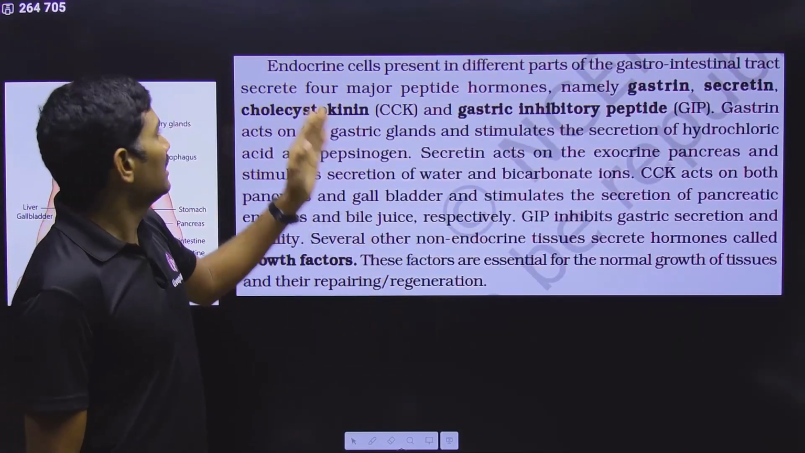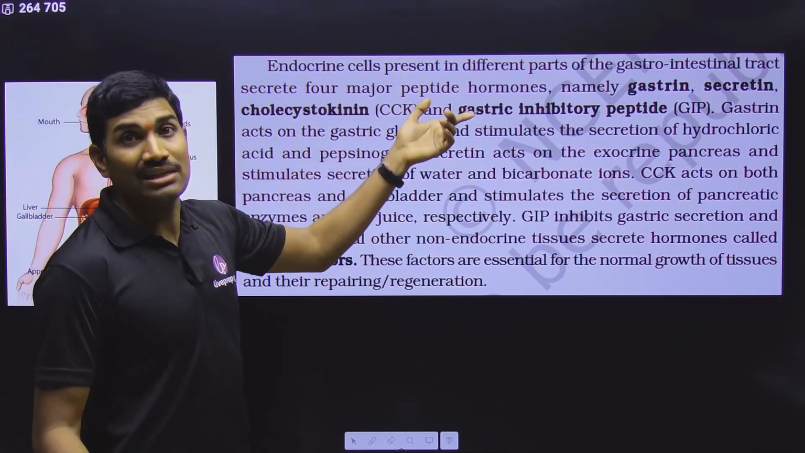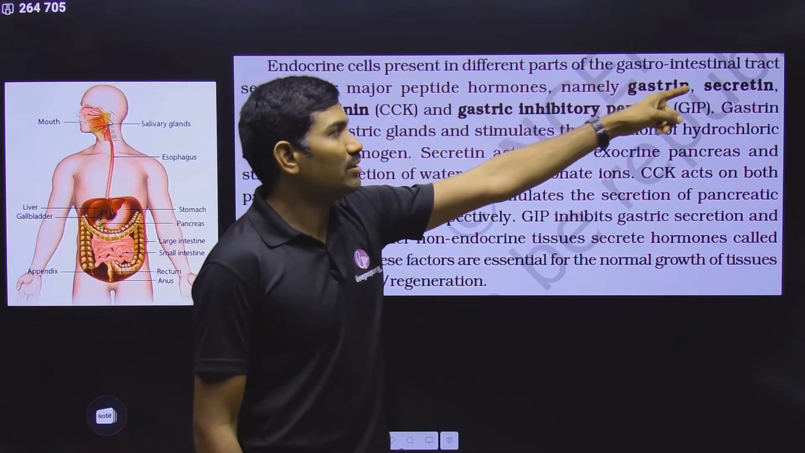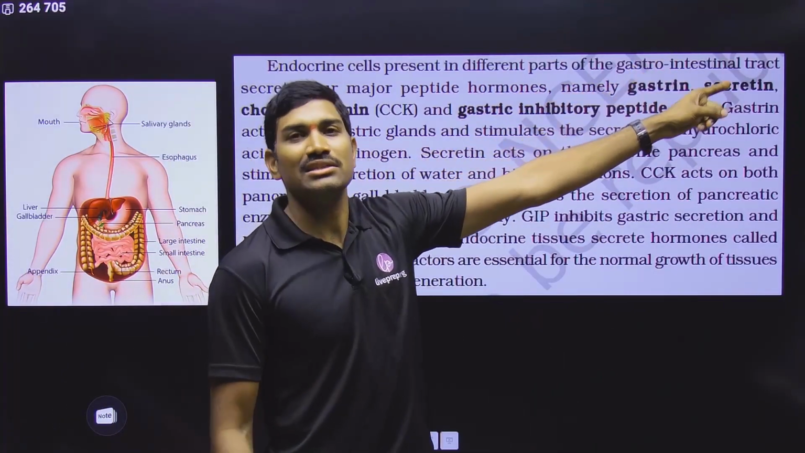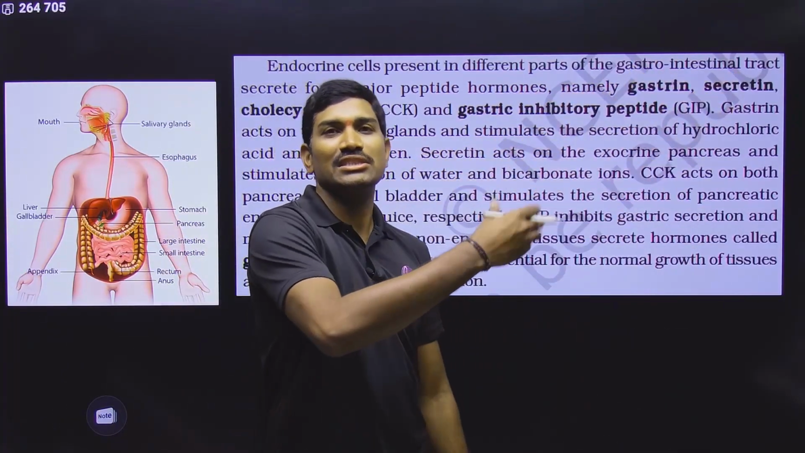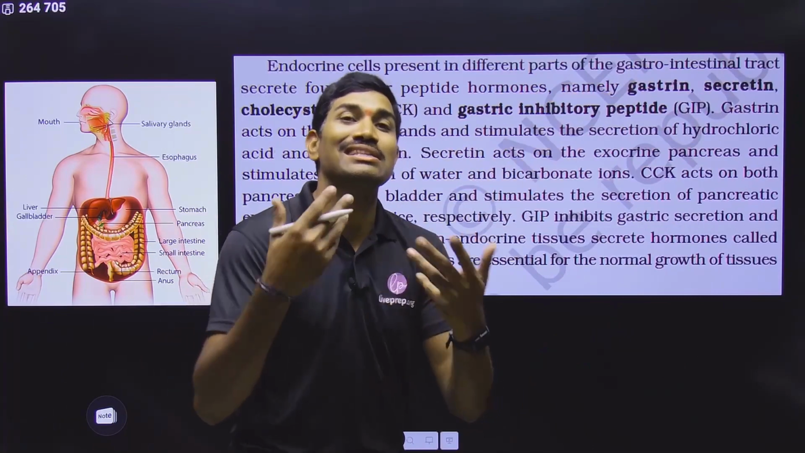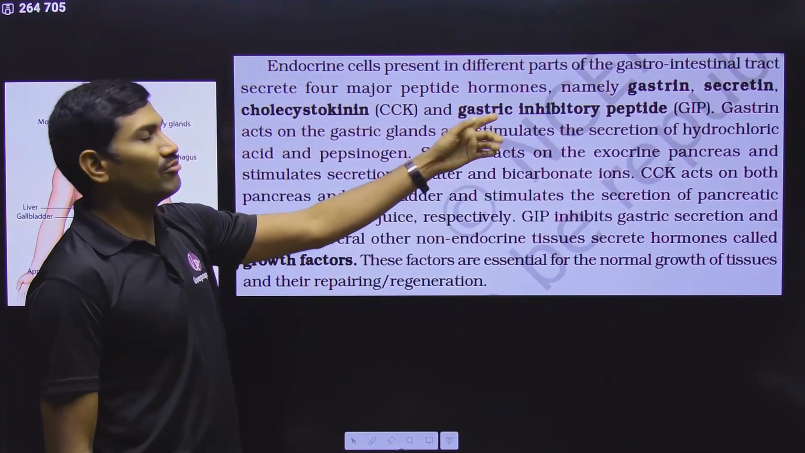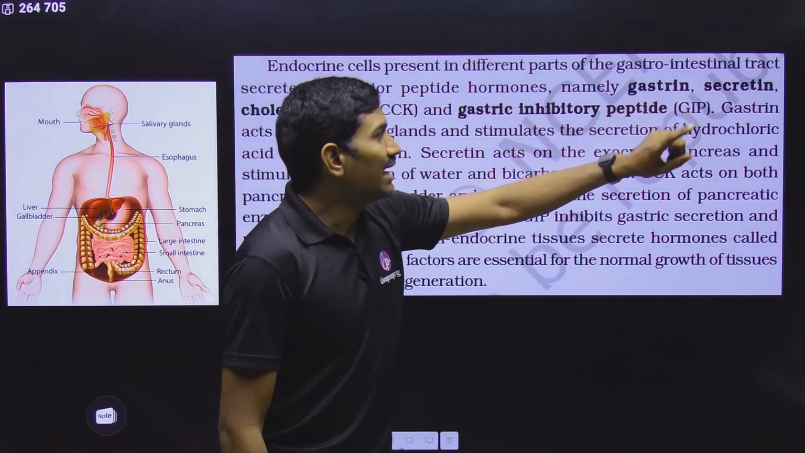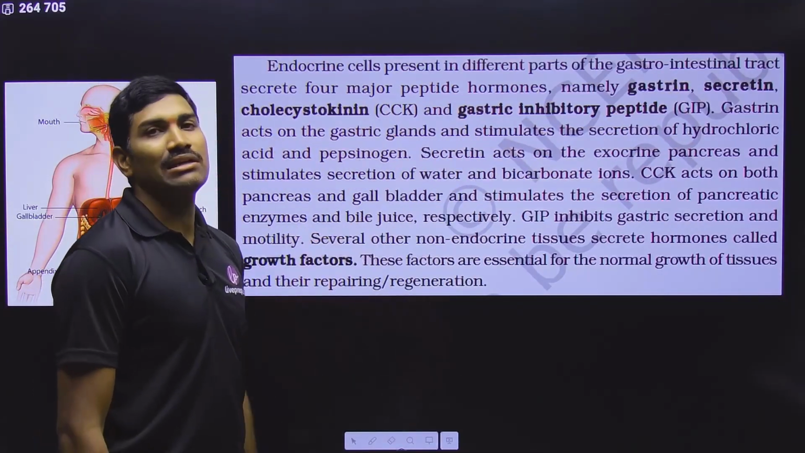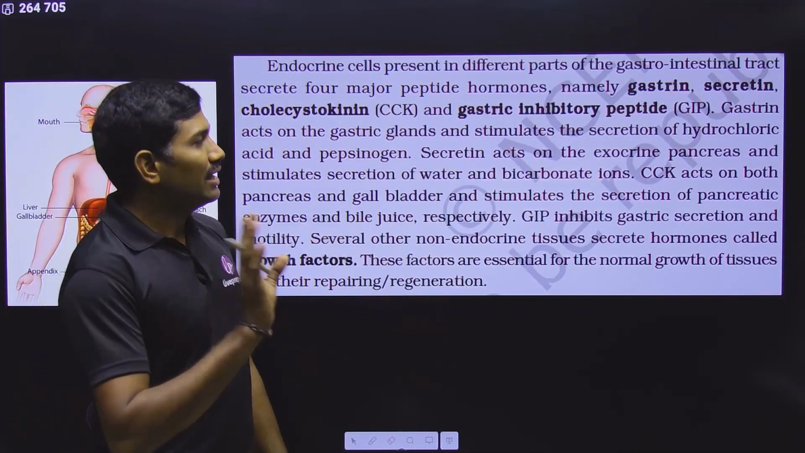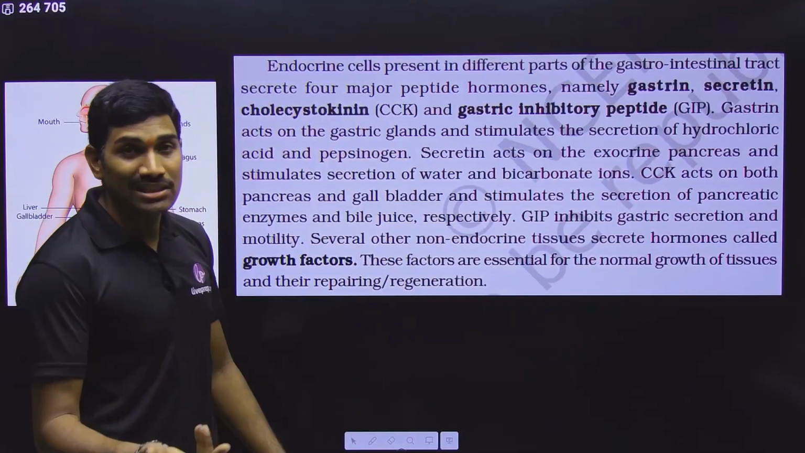Not only this, there are some endocrine cells, individual cells. They are present in different parts of the gastrointestinal tract. Gastro means stomach, so in the stomach and intestine there are some cells. They are also releasing some hormones. That's what they are saying. Four important examples are gastrin, secretin, cholecystokinin, and gastric inhibitory peptide. Four hormones. And in this, the first one they are saying about is gastrin, from the stomach.